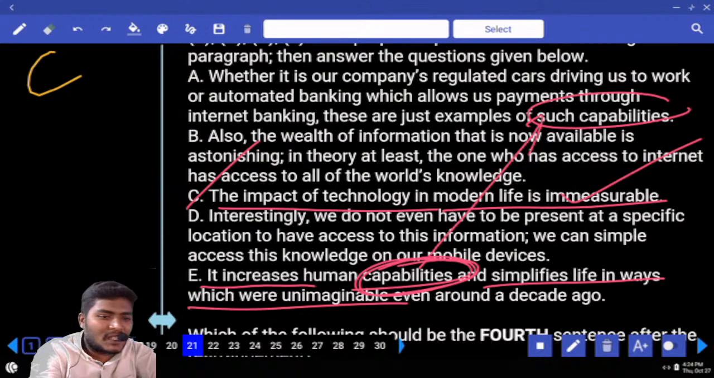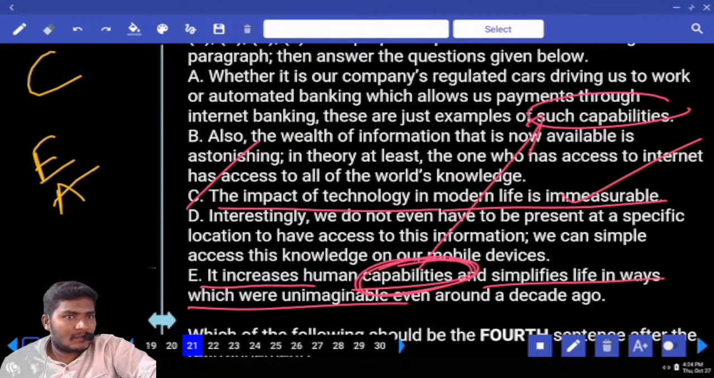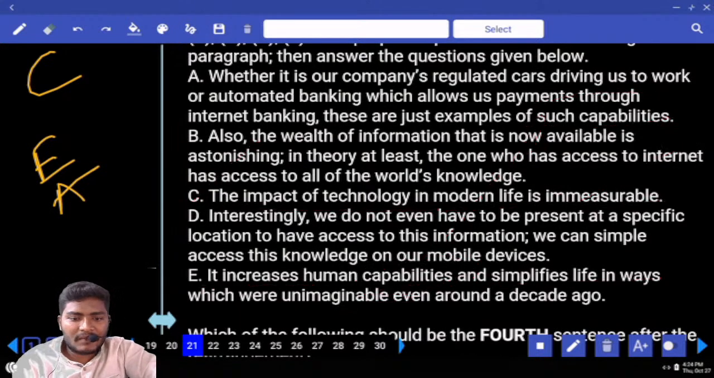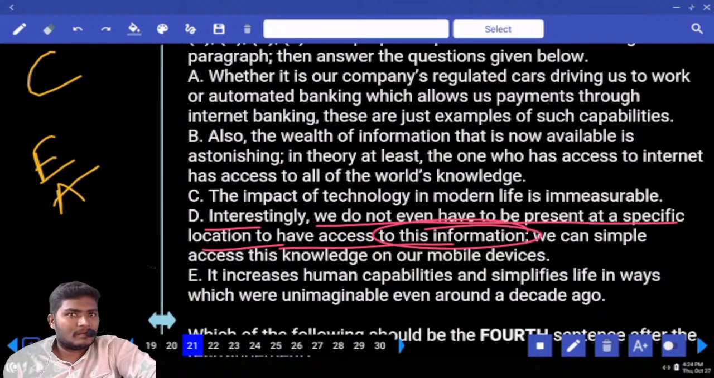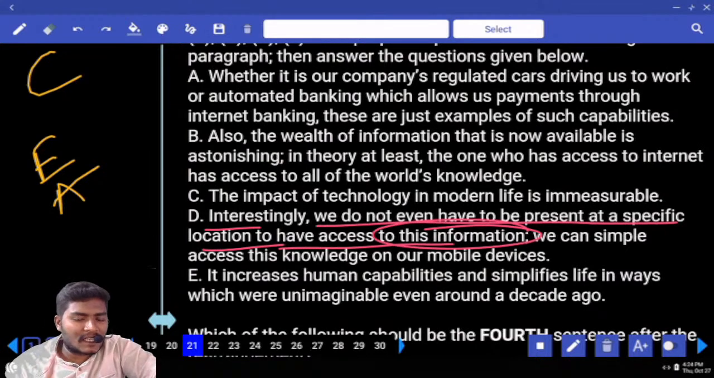What combination do we have here? E with A. This is one pair. C is the beginning. Next, what else do we have? Interestingly, we do not even have to be present at a specific location to have access to this information. There is one more sentence that is remaining. What is that? B is remaining. Now look at this.